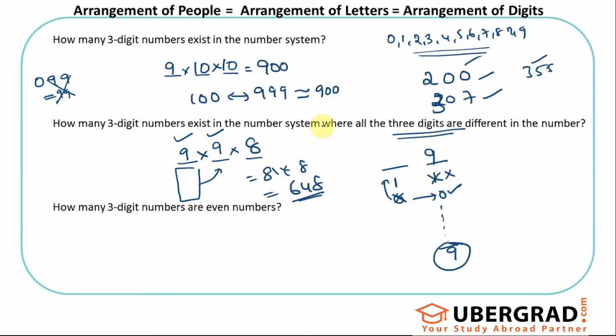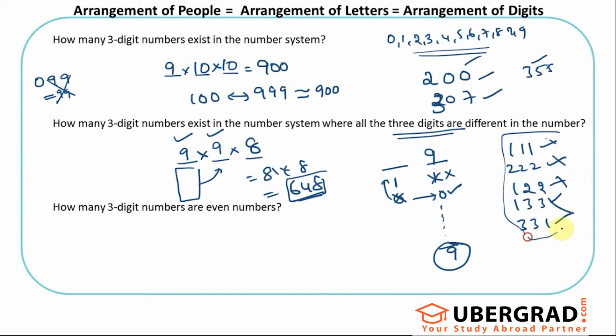So what do I mean by that? The digits not repeating means I should not count numbers like this where all 3 digits are repeated. I should not count numbers like this where 2 of the 3 digits are repeated, right? If I remove all of this, I'll get 648 numbers where all the 3 digits are different. So the remaining cases would obviously be 900 minus 648.